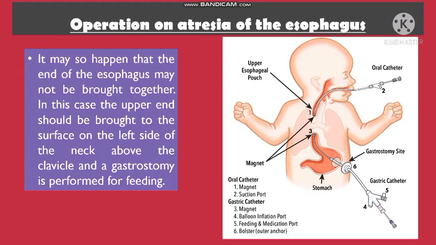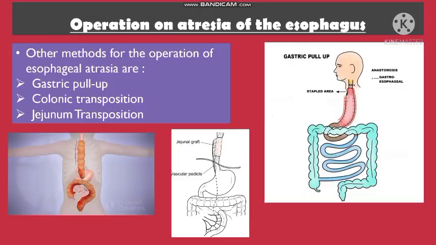It may so happen that the ends of the esophagus may not be brought together. In this case, the upper end should be brought to the surface on the left side of the neck above the clavicle and a gastrostomy is performed for feeding. Other methods for operation on the atresia of the esophagus include gastric pull-up, colonic transposition, and jejunum transposition.